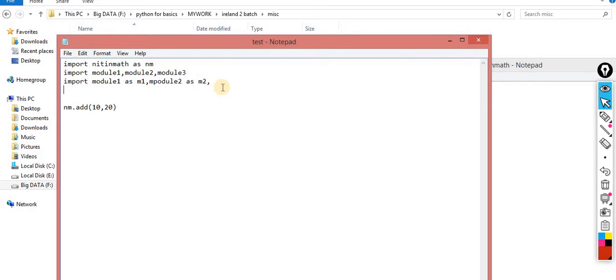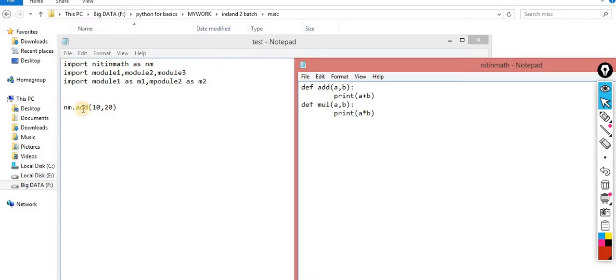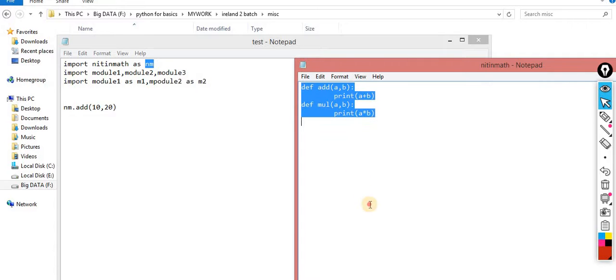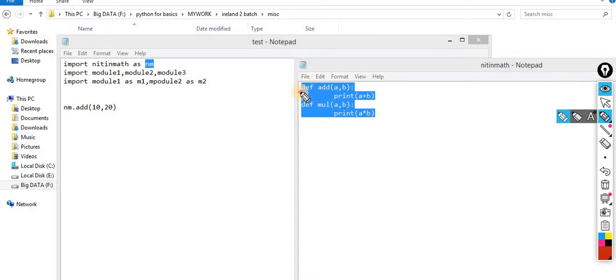There is one more possibility of how you can import. Here, what exactly happens when I import Nitin Math as NM is that all the functions which are available here, let's suppose there are thousands of functions, every function is loaded over here.